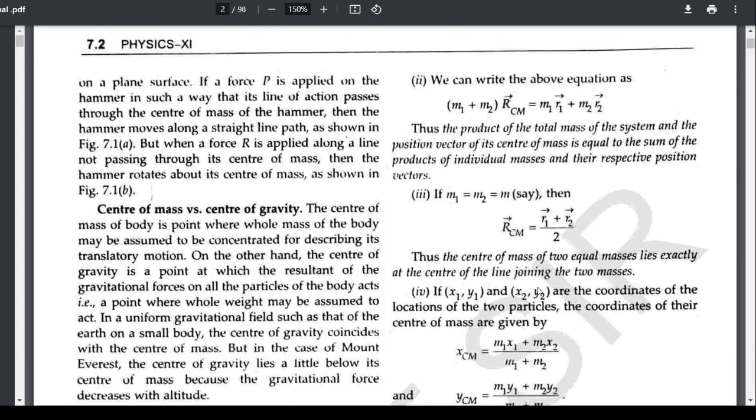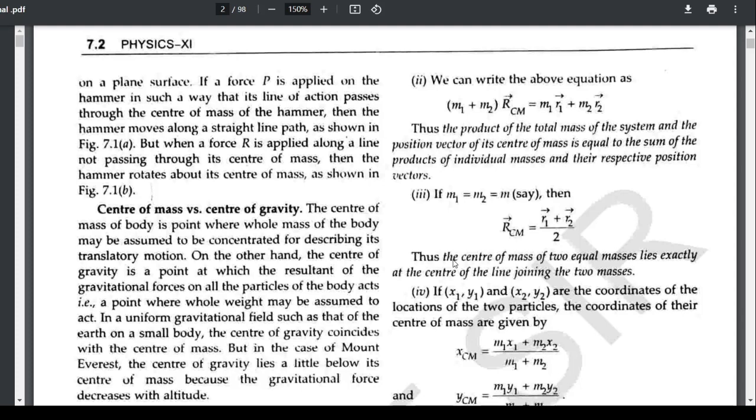Thus, the center of mass of two equal masses lies exactly at the center of the line joining the two particles. So if the two particles making the system are of equal masses, then the center of mass will lie exactly at the center of the line joining the two masses.